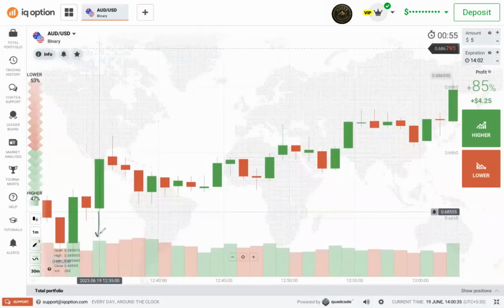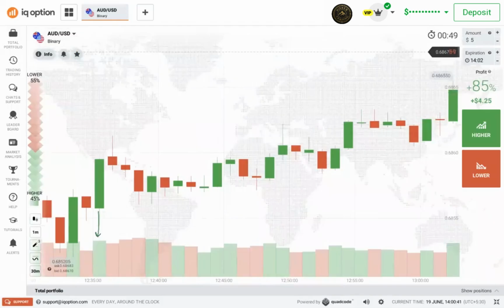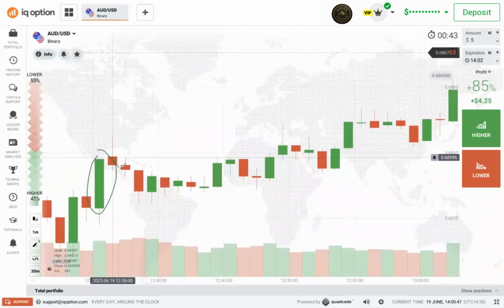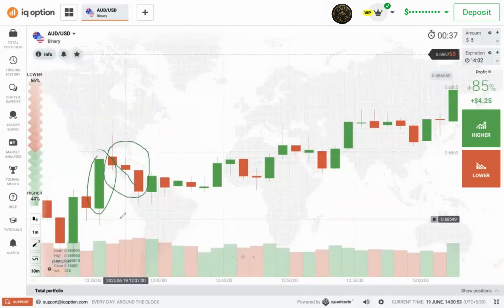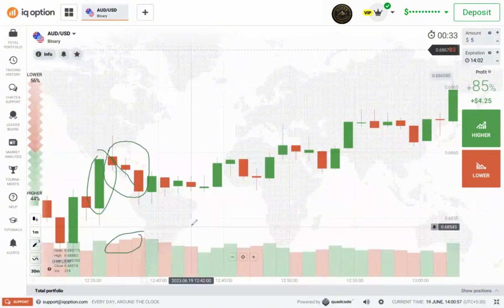Here we have a big buyer candle with increase of volume. But we have sellers that have entered continuously and they have increased volume.